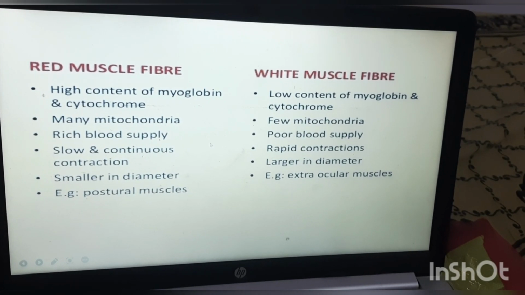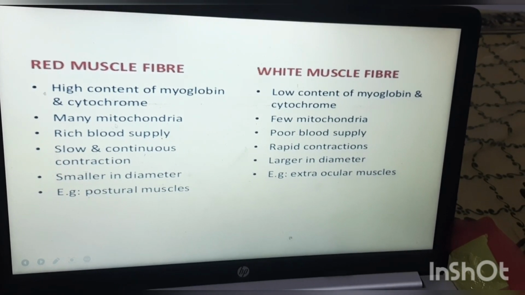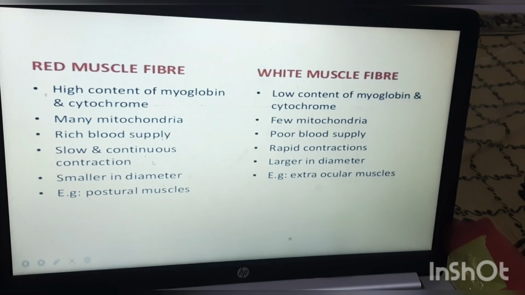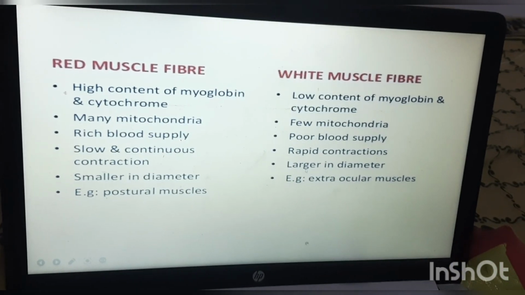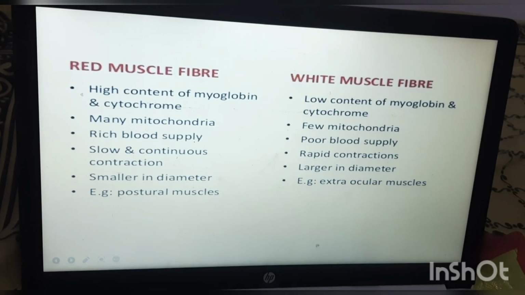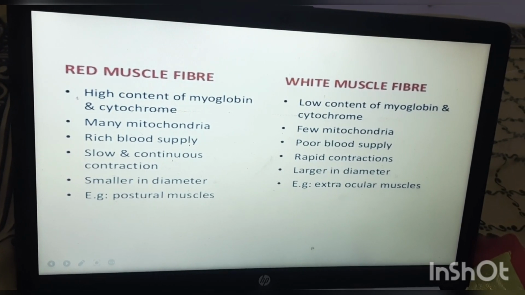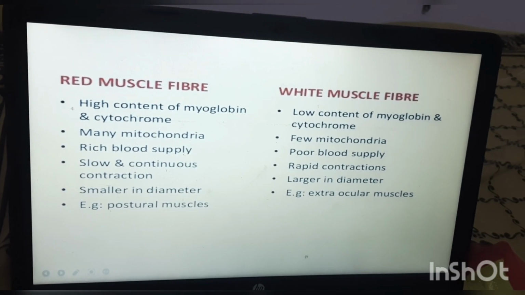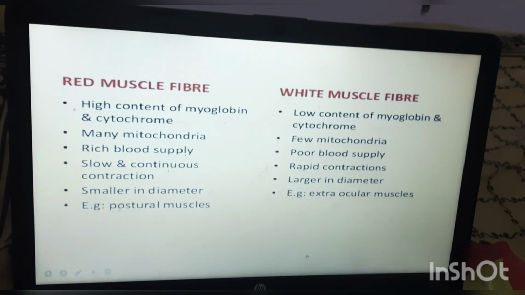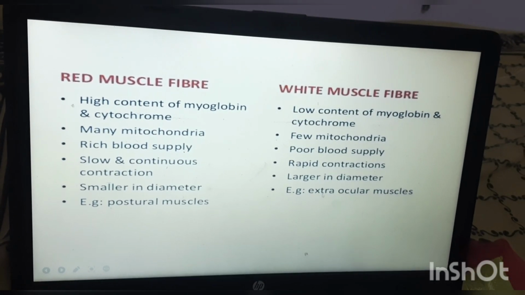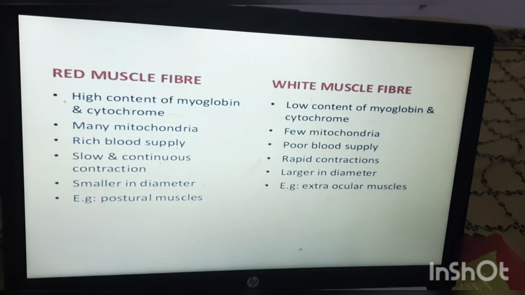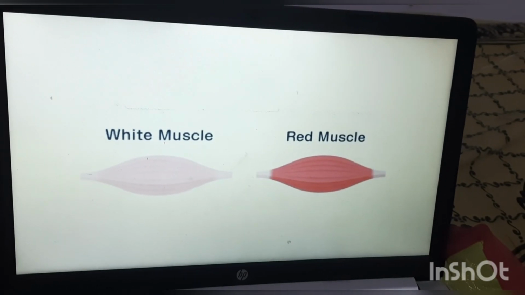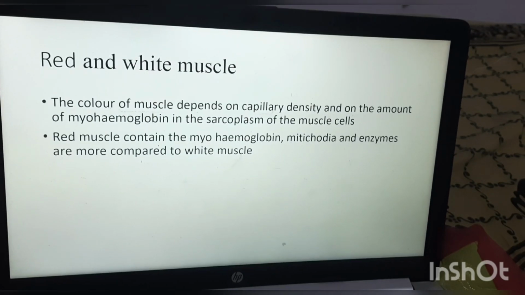Here fewer. Here rich blood supply is there, but here poor blood supply is there. And slow and continuous contraction will occur. Here rapid contraction will occur. And these are smaller in diameter, but they are larger in diameter. Where we can find them: most of the muscles are red muscle only. But the extraocular muscles around the eyes, for the movement of the eyeball, are white muscles.